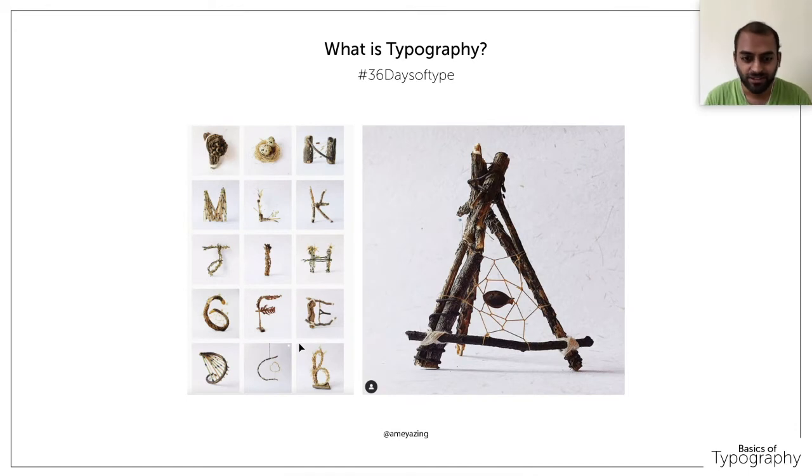And again, this is another beautiful 36 Days of Type reference, which I have linked in the description as well. You can check it out. With just ready-made natural resources, or you can say recyclable resources, whatever it is, they have created this 36 Days of Type.